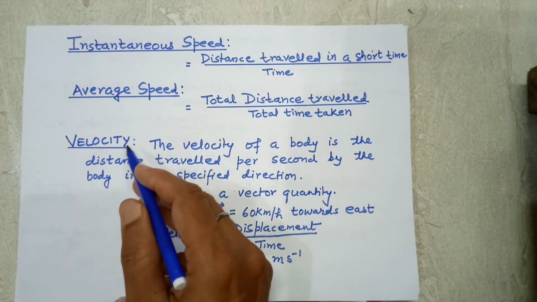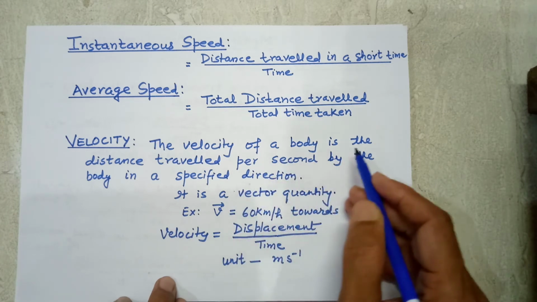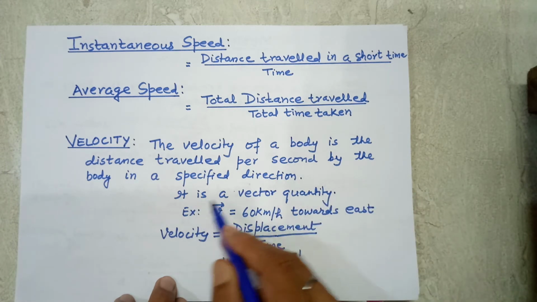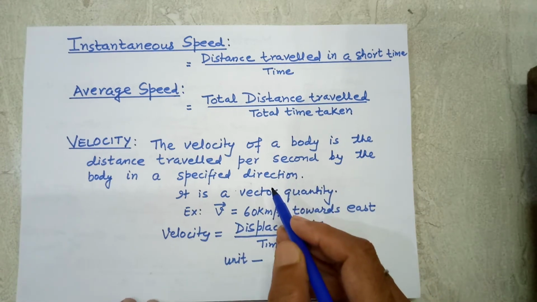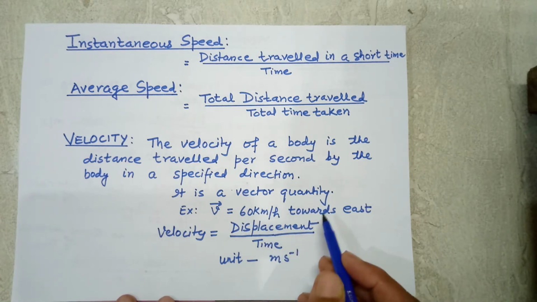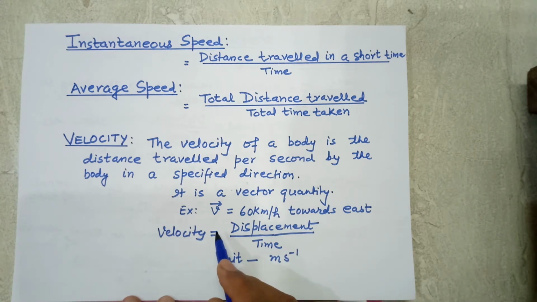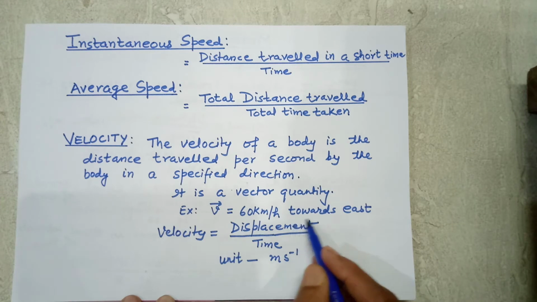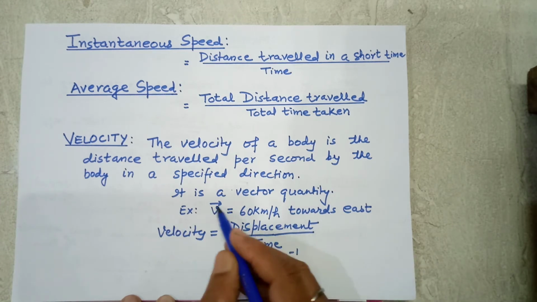Now next is velocity. The velocity of a body is the distance traveled per second by the body in a specified direction. That means if with the magnitude, direction is also given, then it is called velocity. So velocity is a vector quantity because it has direction also. Suppose the velocity of a car is 60 km per hour towards east. Since the direction is given, this is velocity, and velocity is a vector quantity, therefore it is denoted by this sign.